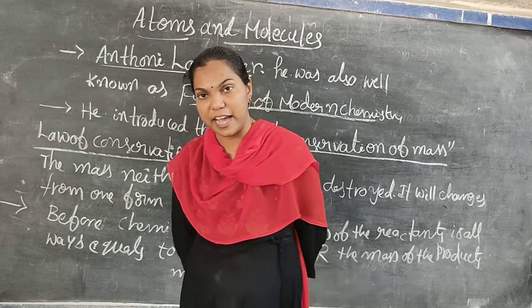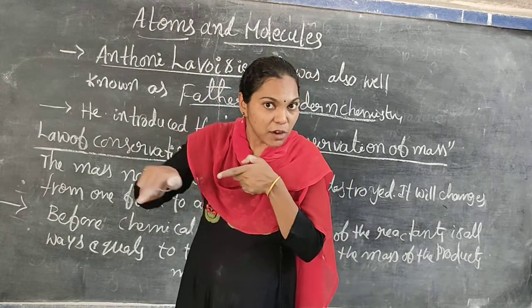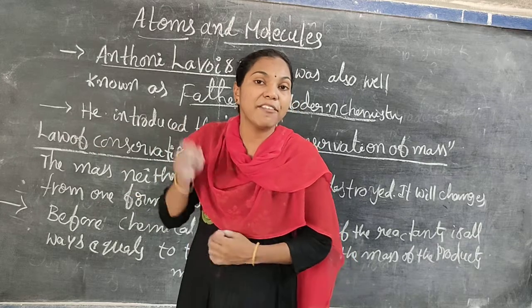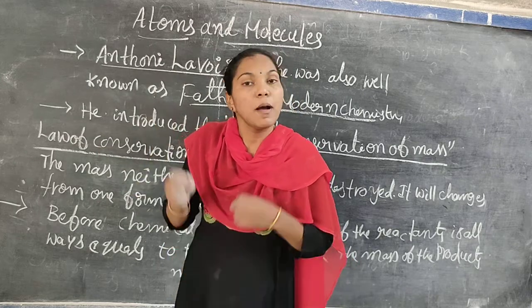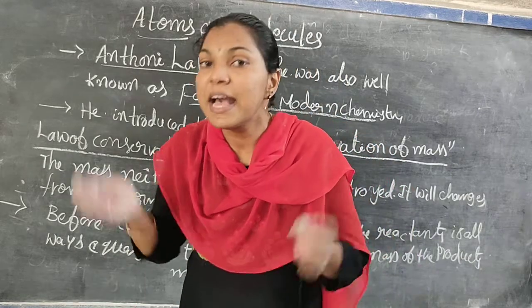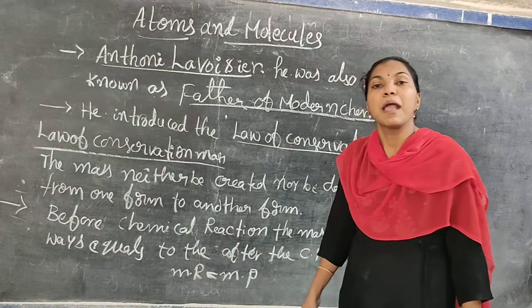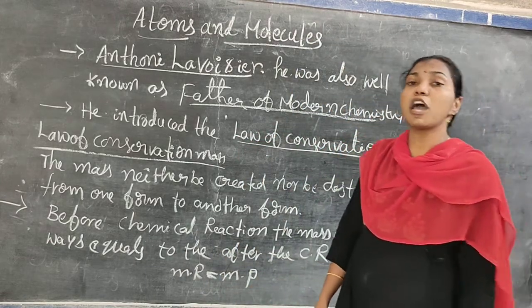The elements or compounds involved in a chemical reaction have a certain amount of mass, and after the reaction the products have the same amount of mass. That's why we can simply say mass can neither be created nor destroyed.